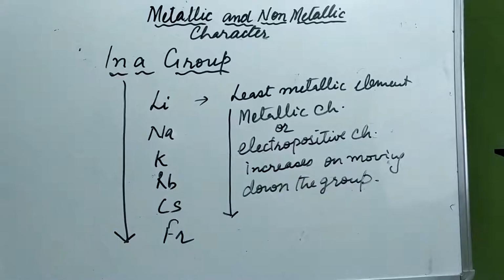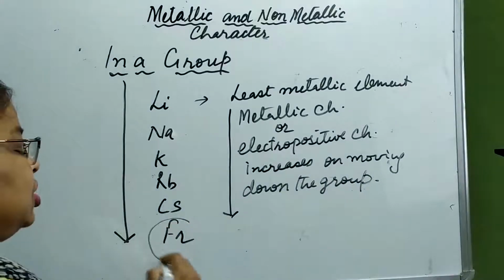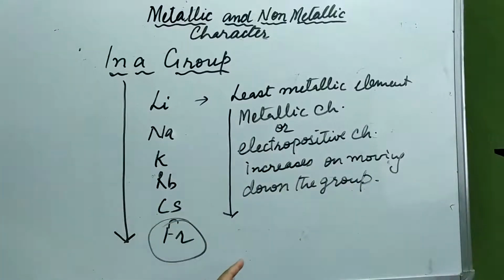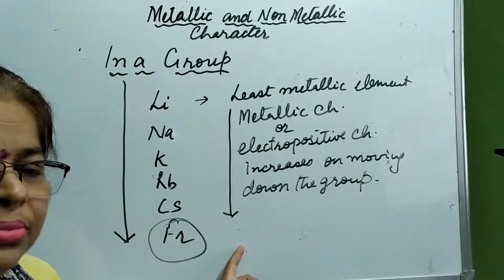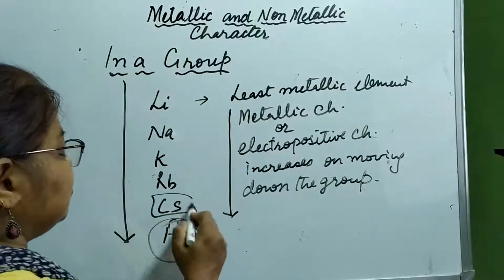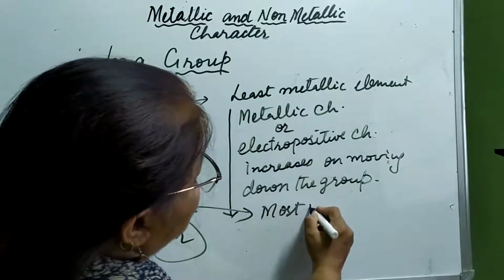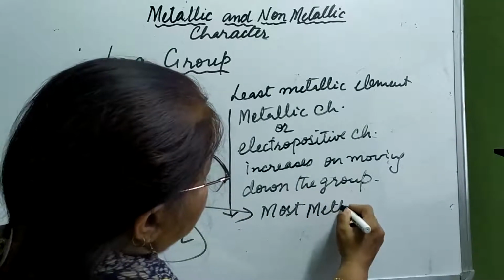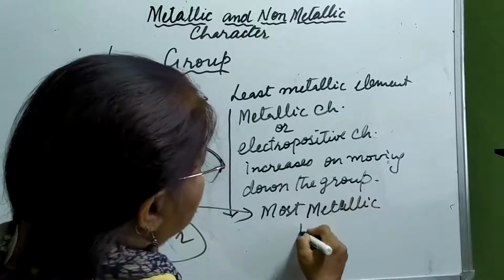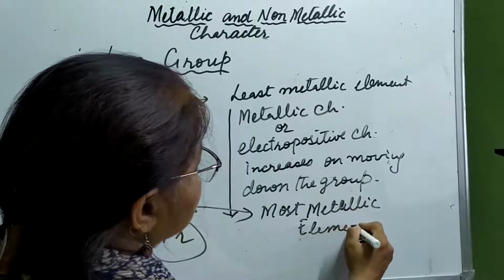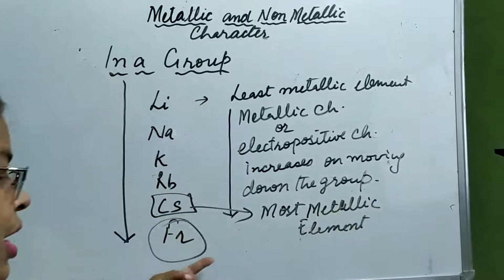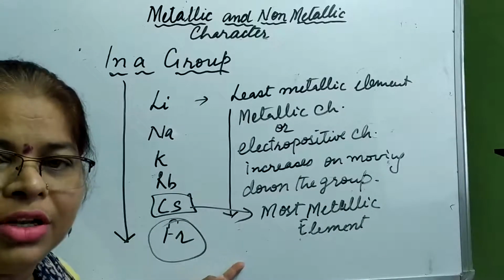Okay, so in this case francium should be the most metallic element, but we take cesium. Cesium is the most metallic element. Why not francium? Because francium is radioactive in nature.